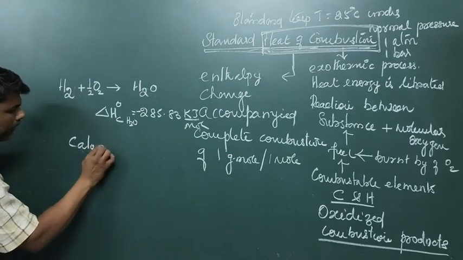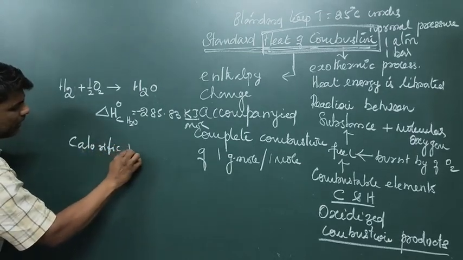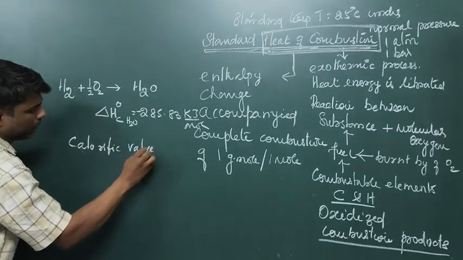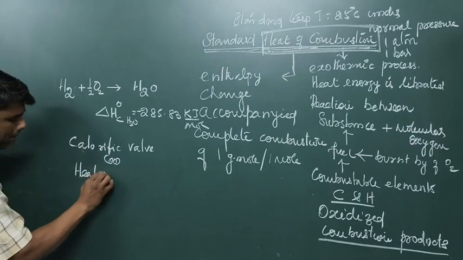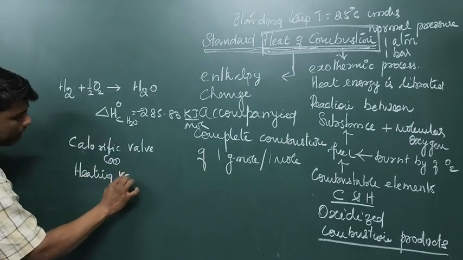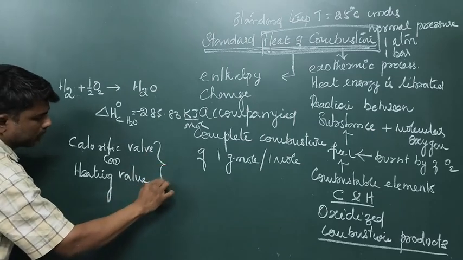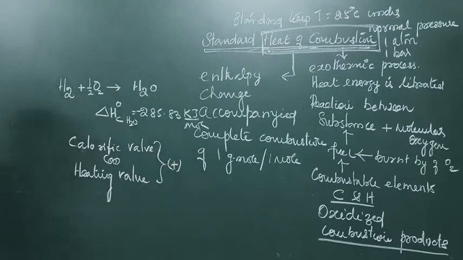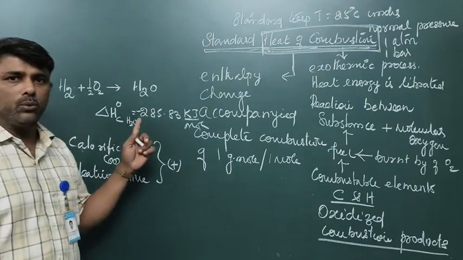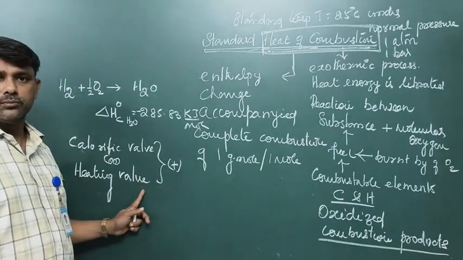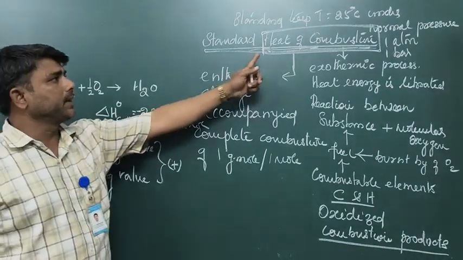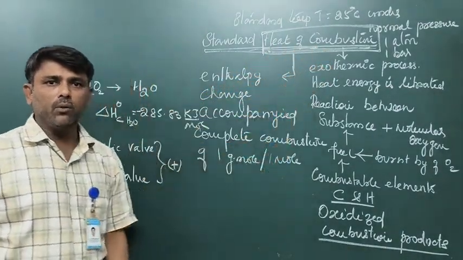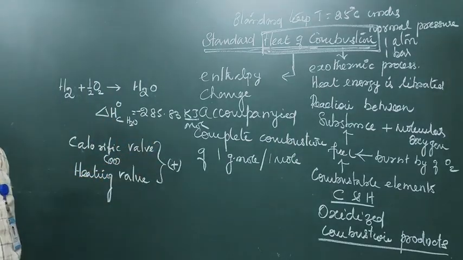This is a positive quantity. When the heat of combustion is negative, the calorific value or heating value will be positive. The other name of heat of combustion is calorific value or heating value of that substance.